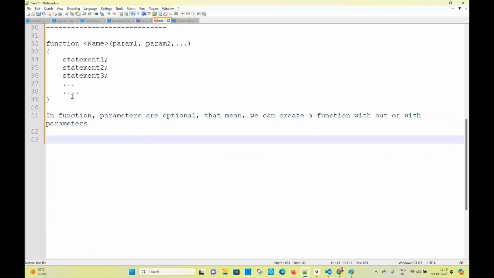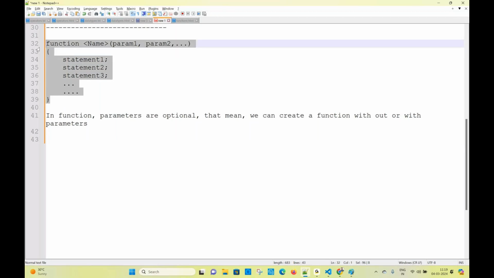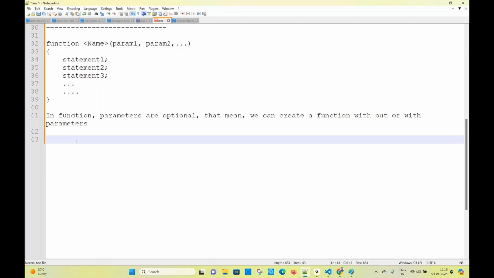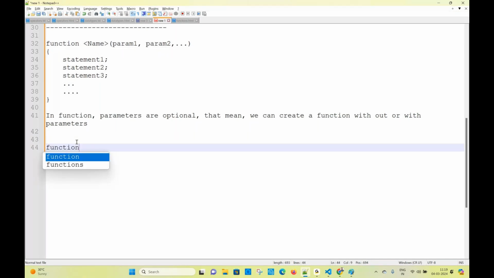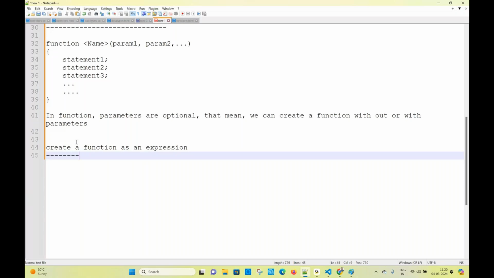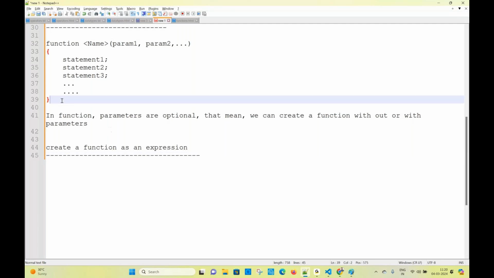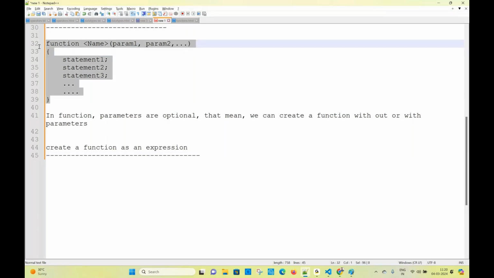This is the native, general syntax of creating a function. Not only this way, we have another way: creating a function as an expression. We can create the function like this also. This is the second way of creating a function, and we can create functions in 3 ways. So this is the general, native way of creating a function in every programming language.